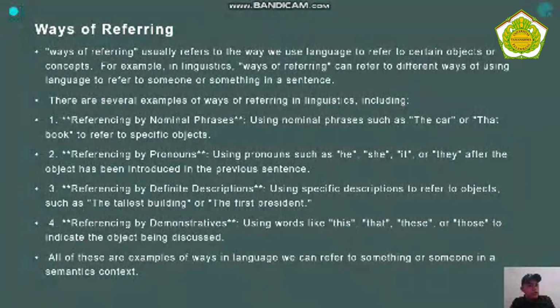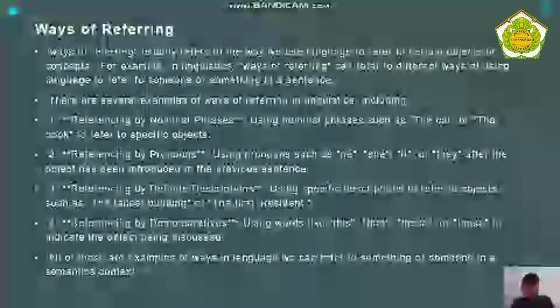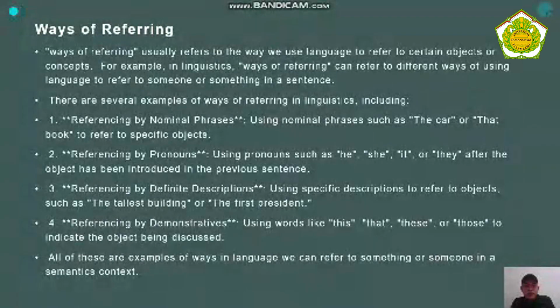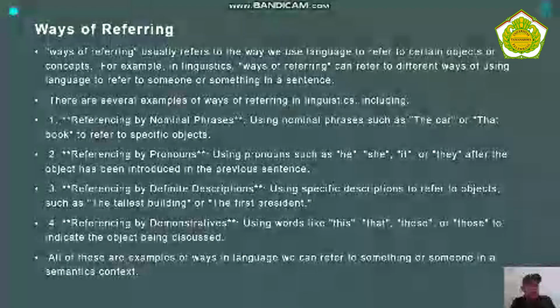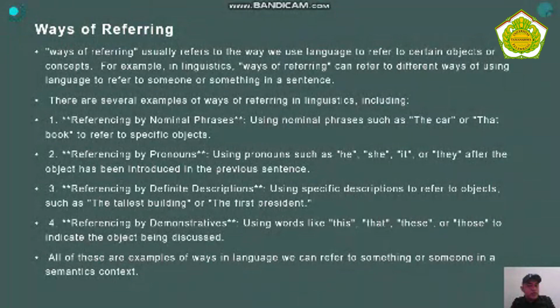1. Referencing by noun phrase. Using noun phrases such as the car or that book to refer to a specific object. 2. Referencing by pronouns. Using pronouns such as he, she, it, or they after the object has been introduced in the preceding sentence. 3. Referencing by definite description.